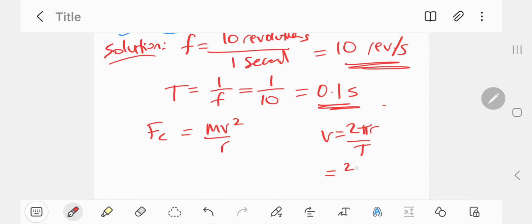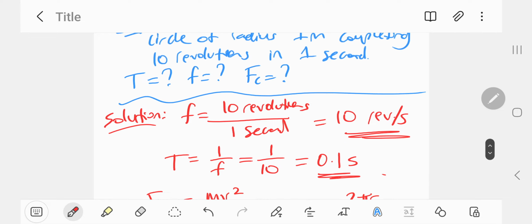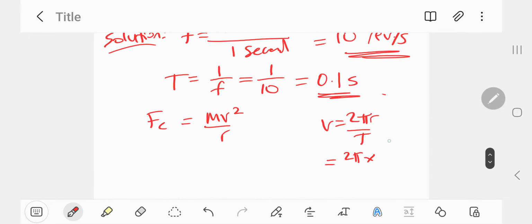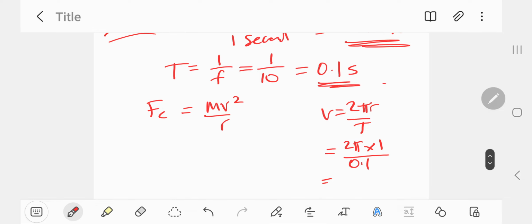We know what this is, so it's just 2 pi times r. r is the radius, that's just 1 meter, times 1 divided by T, the period, which we've calculated before, 0.1. Calculating that gives us about 62.83 meters per second. I put 2 decimal places just to make it more accurate.